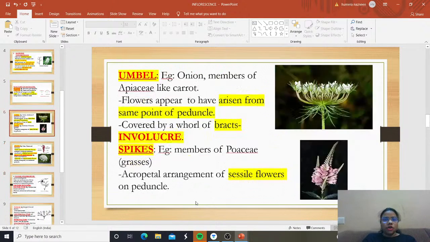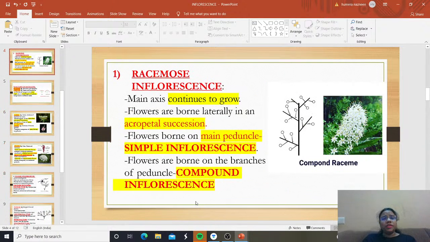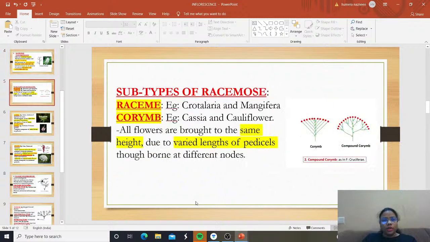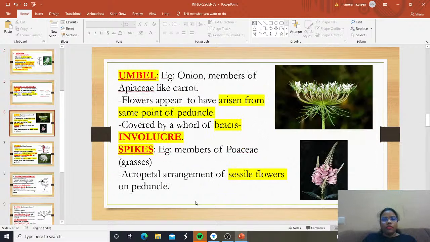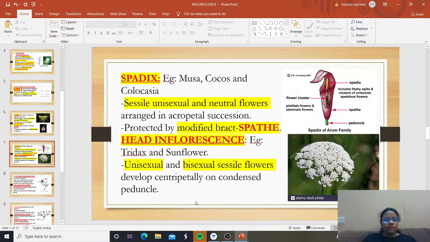These were all the types of racemose. What were the racemose? The main axis continues to grow and the flowers are born in acropetal succession, simple and compound. Raceme was there, corymb was there, umbel, then spikes, spadix and head inflorescence. All these were types of racemose inflorescence.